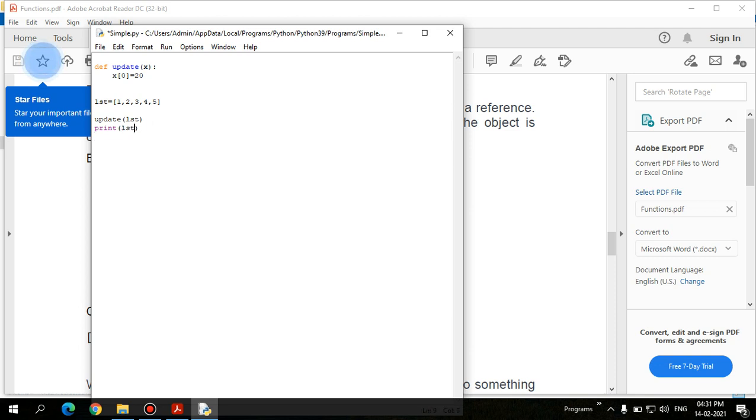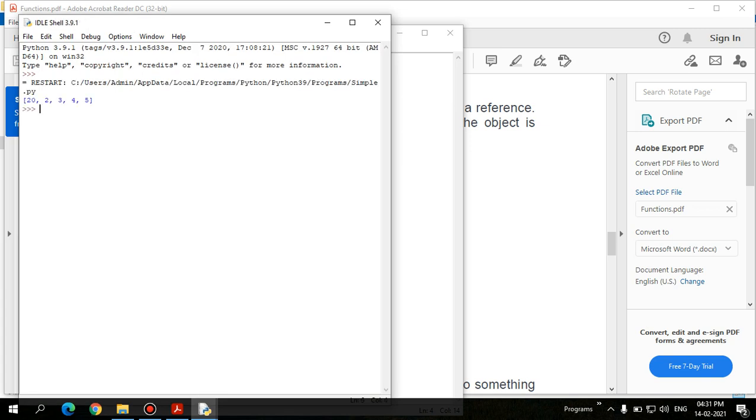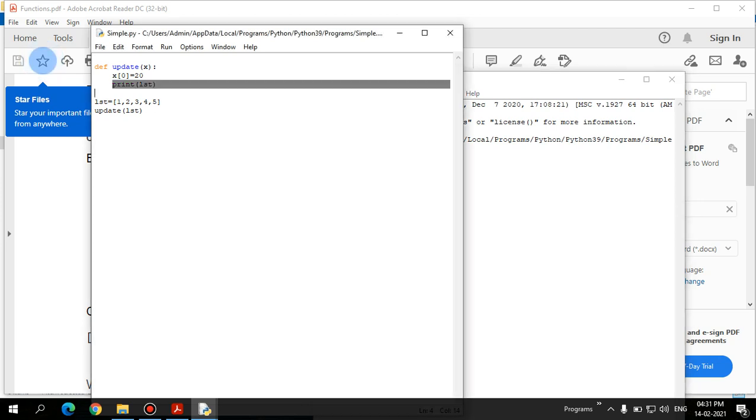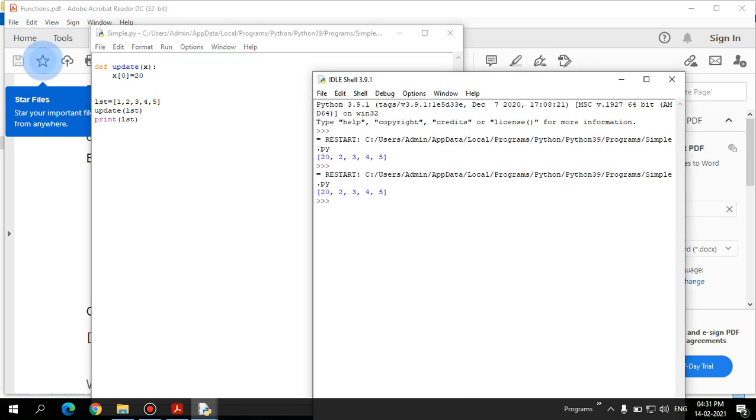Last time we used integer values, and the change was not reflected after the function call. But here, let's see. First we'll print inside the function. Look, the value has changed in the function since we updated it. Let's go for the print statement in the main call and check. Look, both are reflected. So the change has been reflected.